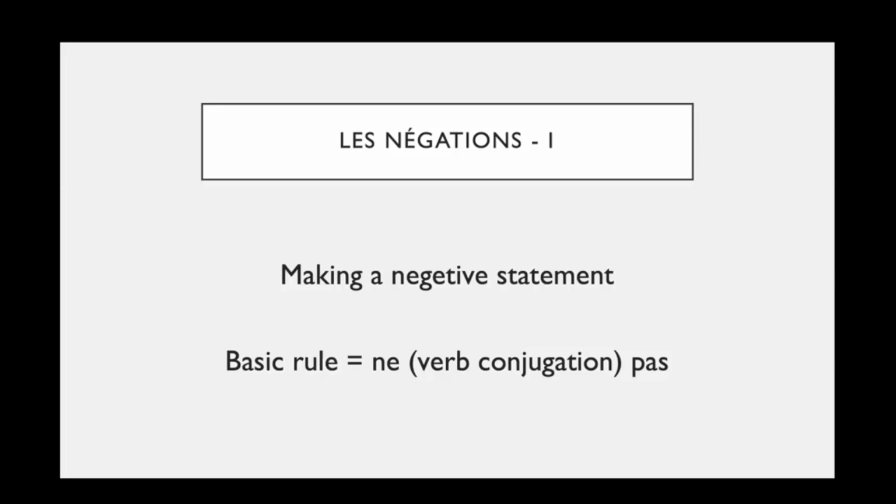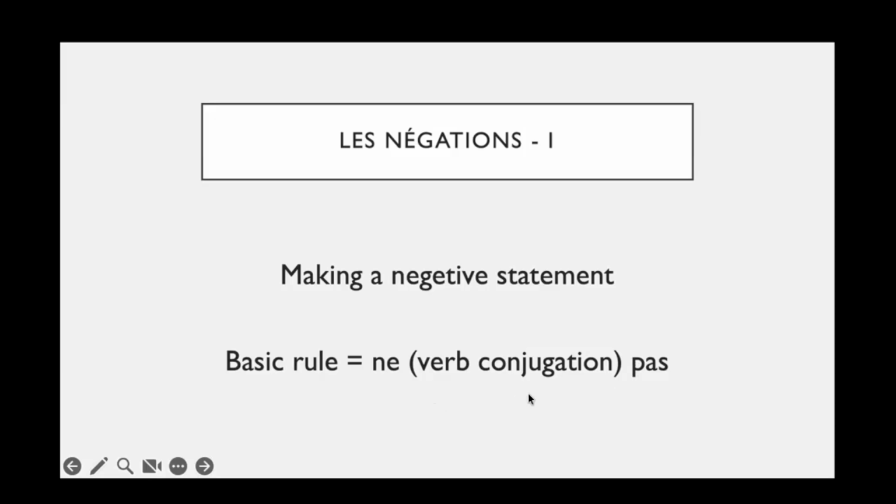For example, si je voulais dire je n'habite pas ici, mais je vis à France, par exemple, à Paris, je suis désolé. So for these sort of negative sentences, the basic rule that French language uses is that before the verb we put ne and after the verb we put pas.